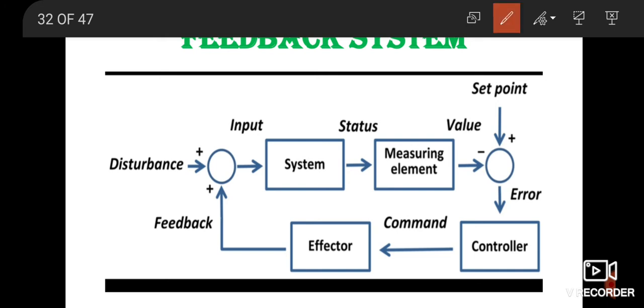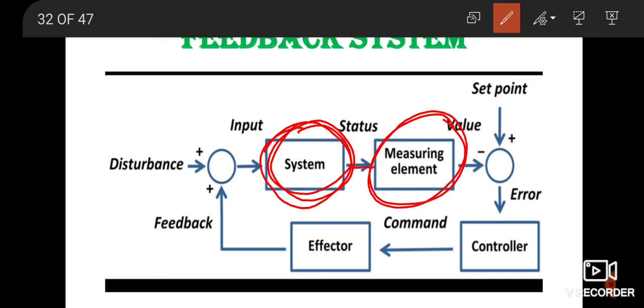Suppose there is an input that you are giving to the system. A system could be anything. Suppose you are measuring voltage with a voltmeter for a particular piece of equipment, or you want to measure revolutions per minute using a tachometer, or with any kind of instrument you have to measure something. So you have given certain input to the system, and after that you are going to measure it with a measuring element.